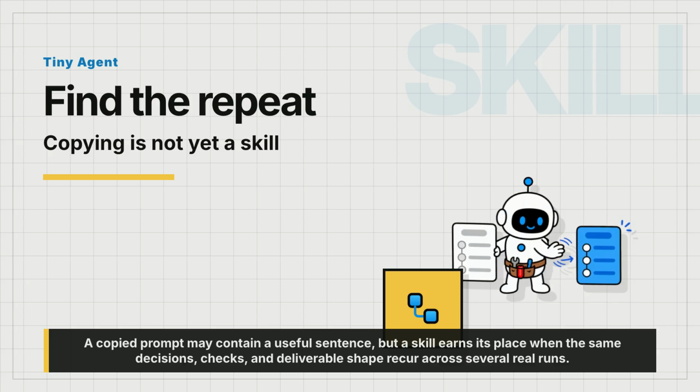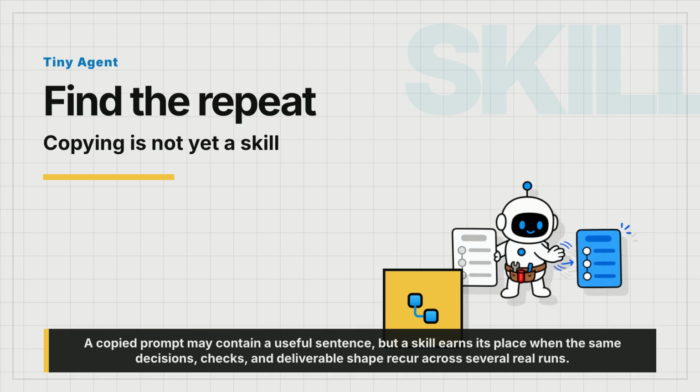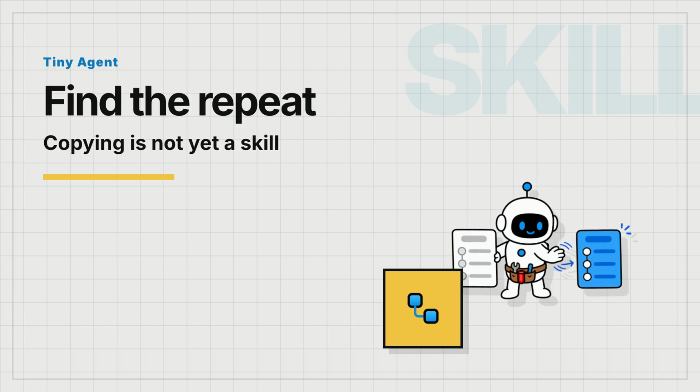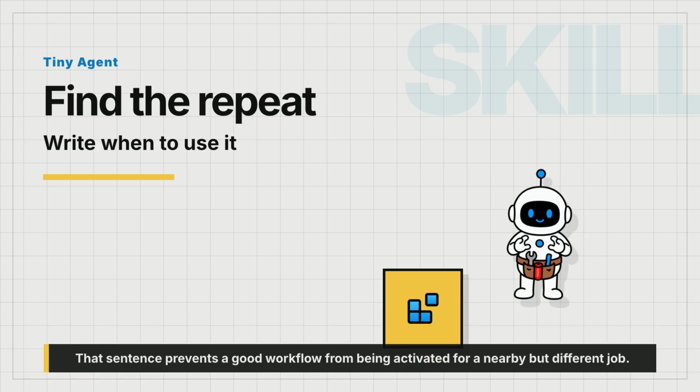A copied prompt may contain a useful sentence, but a skill earns its place when the same decisions, checks, and deliverable shape recur across several real runs. Write the trigger in ordinary language. When a decision-ready update is needed from new evidence, use this skill. That sentence prevents a good workflow from being activated for a nearby but different job.